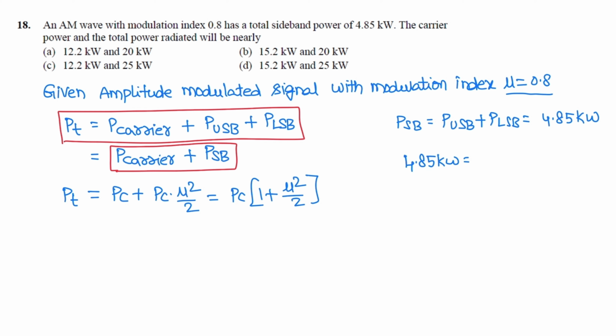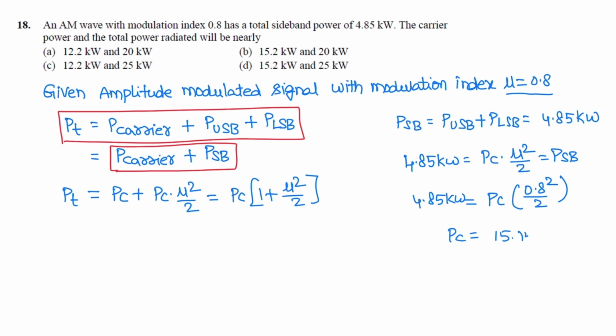Pc into mu square by 2 is the sideband power. So this is total sideband power. So Pc into 0.8 square by 2 is equal to 4.85 kilowatts. From this, carrier power Pc is equal to 15.156 kilowatt.